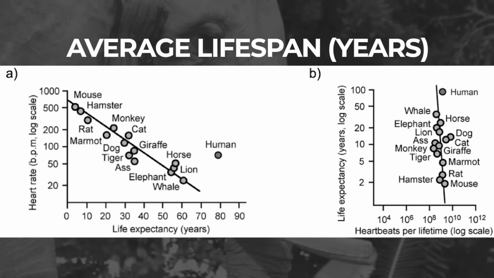I immediately saw that something was wrong with that left graph, and it didn't take long for me to notice other issues. So his header says average lifespan in years, but cats and dogs definitely don't live 30 years on average, the way the graph on the left says. The graph on the right has correct, or at least closer to the correct values, somewhere between 14 and 15 years for cats and dogs, assuming good conditions.